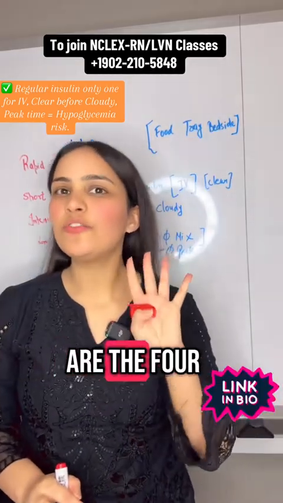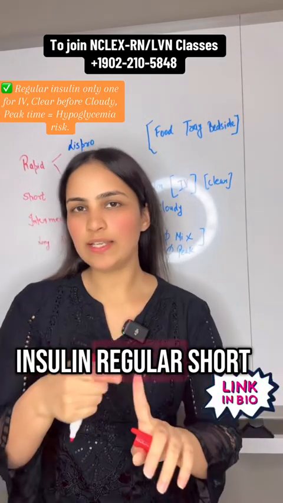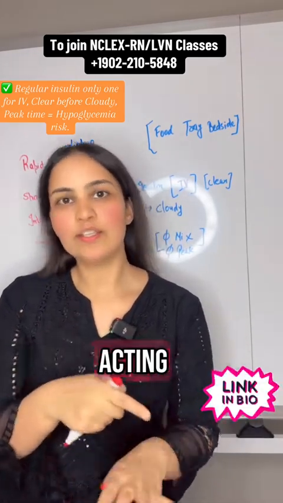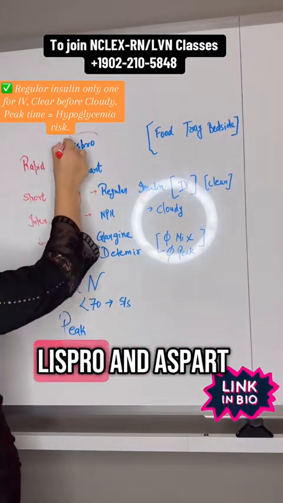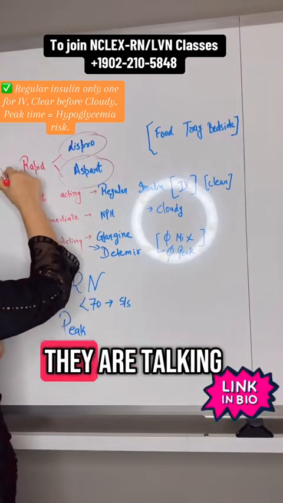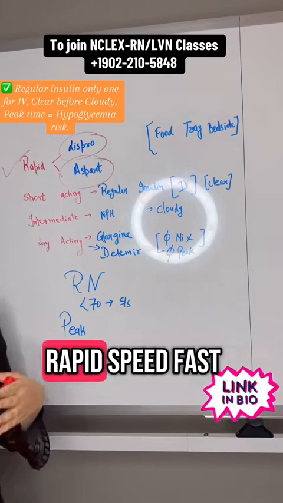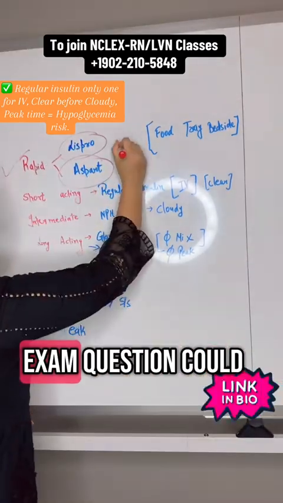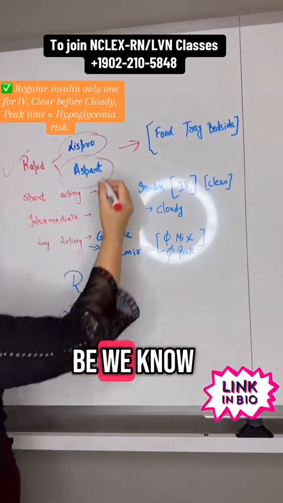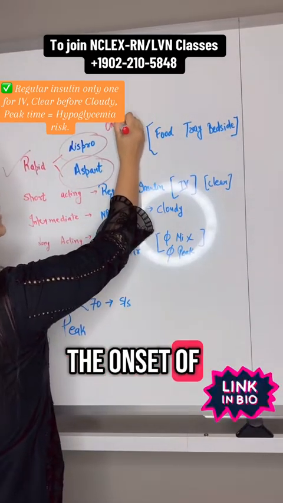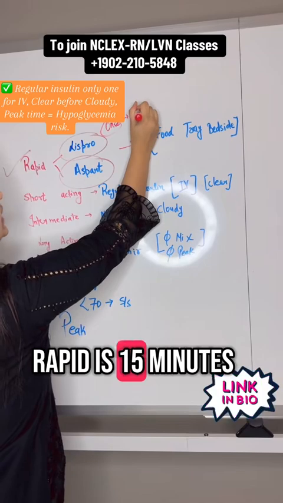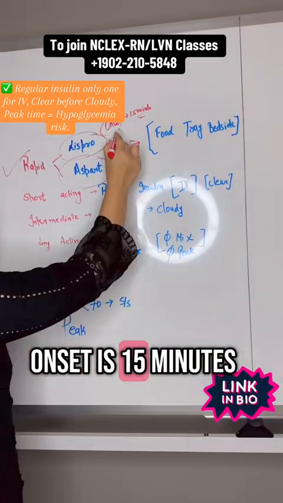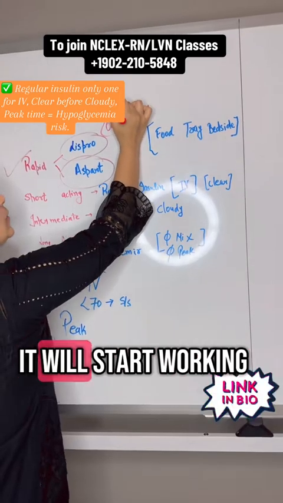We know there are 4 types of insulin: regular or short acting, rapid acting, intermediate and long acting. Anytime you see Lispro and Aspart, they are talking about rapid insulin. Rapid means speed, fast. It means it will start working immediately. An exam question could be, we know the onset of rapid is 15 minutes. Onset means when it will start working.